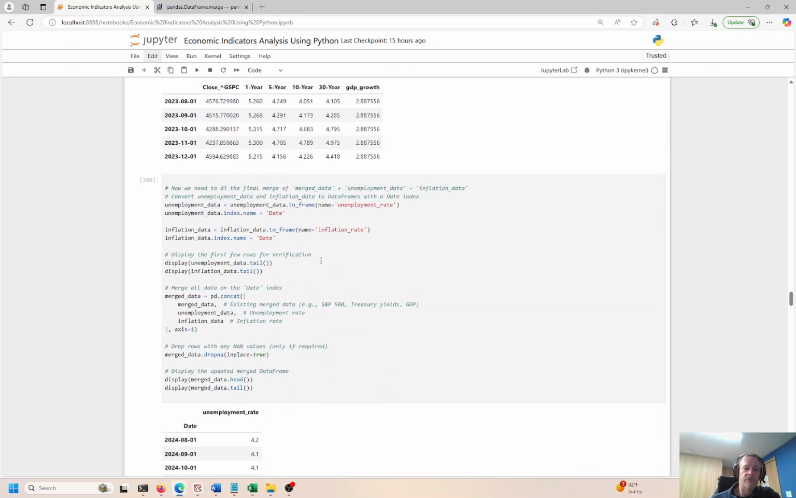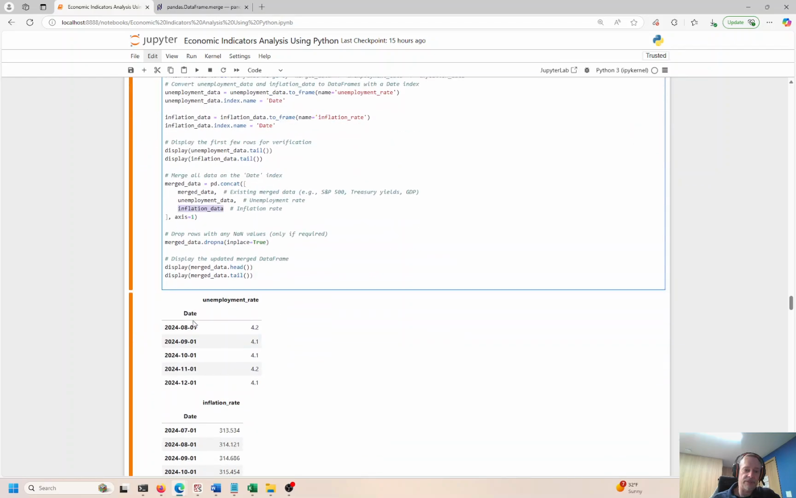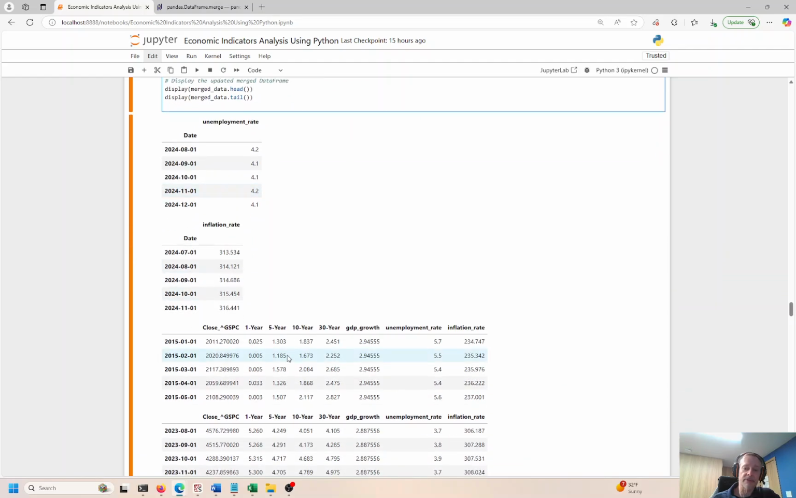We need the final merge of merge data plus unemployment, and then get the inflation. I think plus, this is not equals. That can't be equals. That doesn't make any sense. Okay, so we're merging these three together: the S&P 500, unemployment and inflation. So this is what we had before, just about a minute ago.